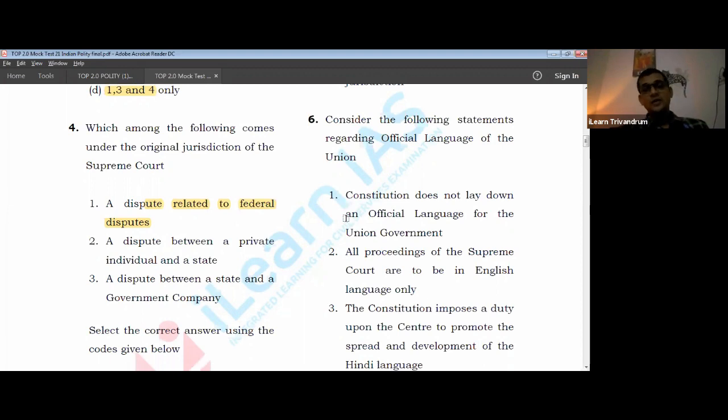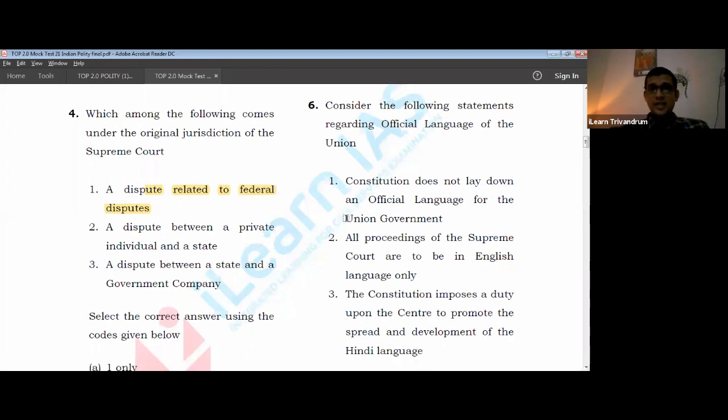Earlier it was English, which could have been continued for some time, but English was said to be replaced by Hindi. But due to certain political developments and federal-based developments in our country, it was understood that Hindi and English both will be continuing, and English will not be replaced. That's the current understanding about the official language. Come to the next point.